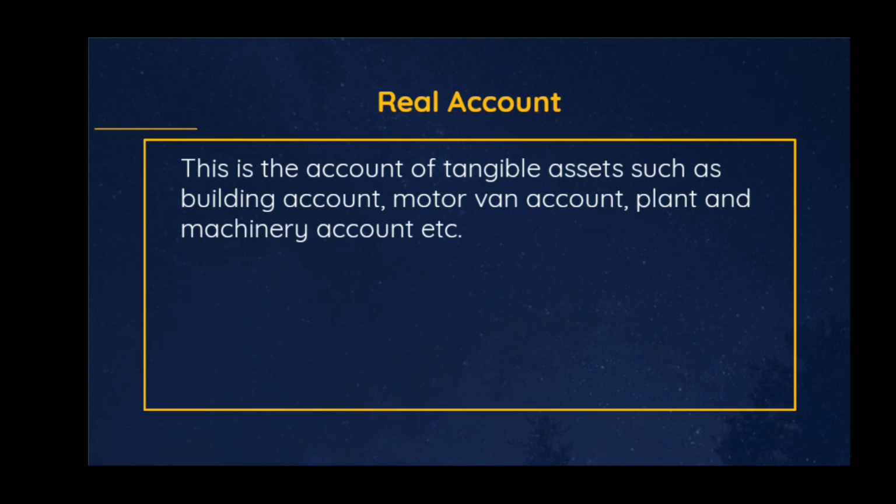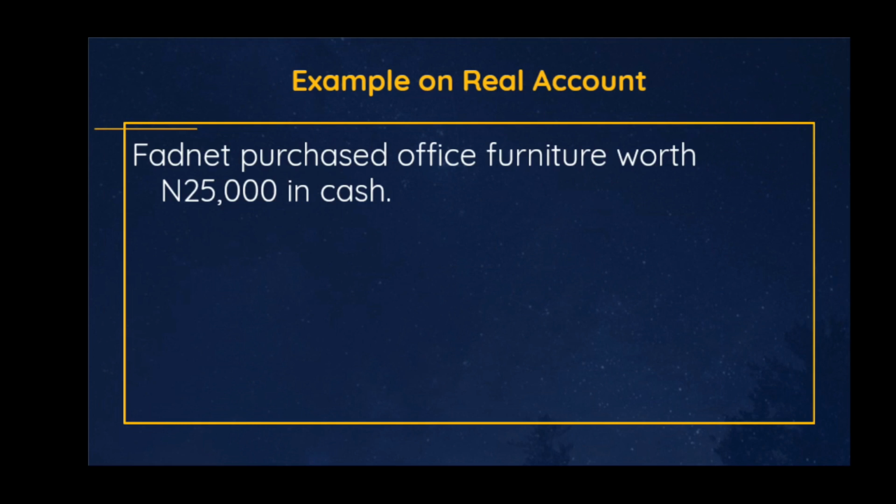The real account. For example, Fadnet purchased office furniture worth 25,000 naira in cash. Office furniture is an asset because it was purchased for the sake of being used. So any item purchased by the business for the sake of being used is termed an asset. But any items purchased for the purpose of being sold are termed purchases. So you should be able to differentiate between items that are sales, items that are purchases, and items that are assets. In this case, the office furniture is purchased for use, so it is an asset.